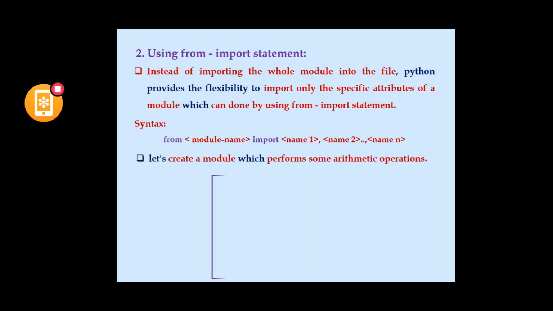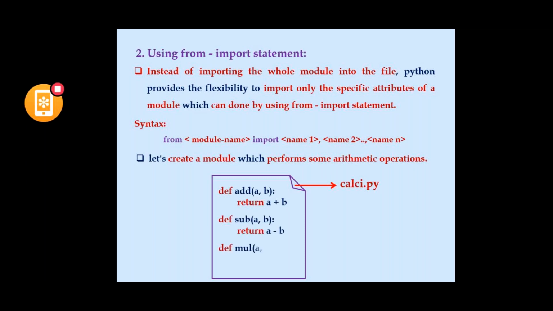So let's see with a small example. This is the calc.py that we already discussed previously. In that calc.py, we have 3 functionalities: addition, subtraction, and multiplication. Now I would like to use only the addition functionality.